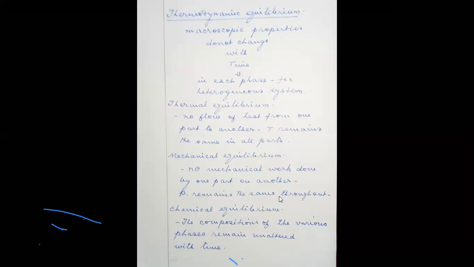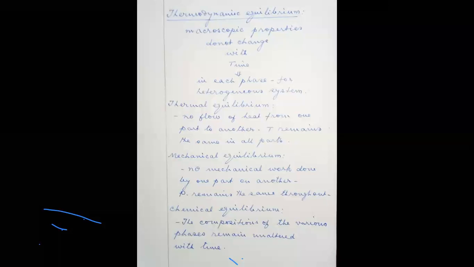Mechanical equilibrium: there is no mechanical work done by one part of the system on another part. That means the pressure remains the same throughout. If there is a pressure variation, like the cyclones and storms we are experiencing nowadays, it is because of the variation in pressure, which means some work is done by the movement of gases from the part where the pressure is high to the part where the pressure is low. Therefore, some mechanical work is done. If no mechanical work is done with time, then the system is said to be in mechanical equilibrium.